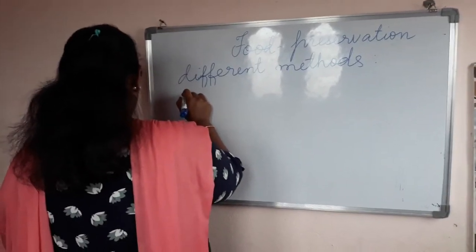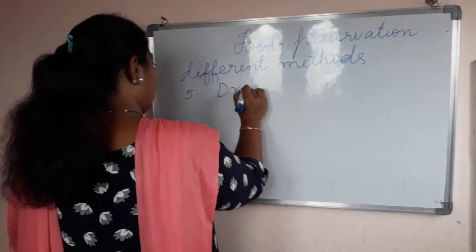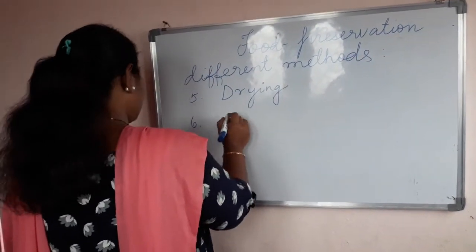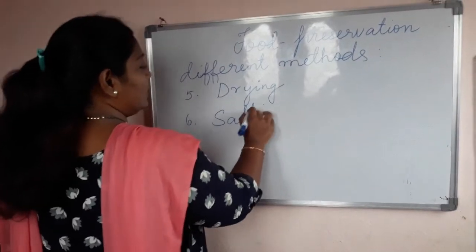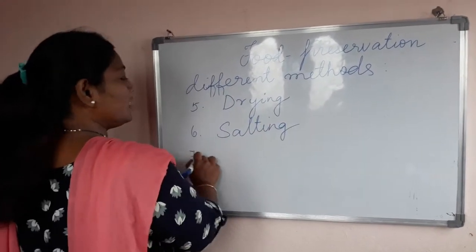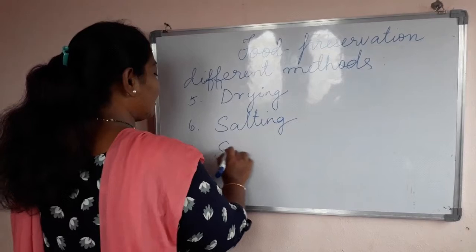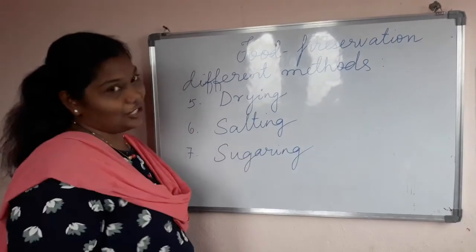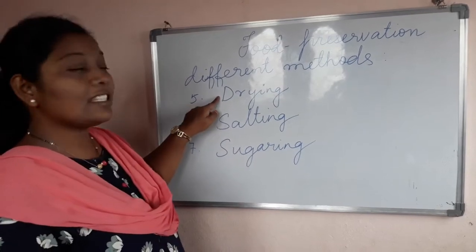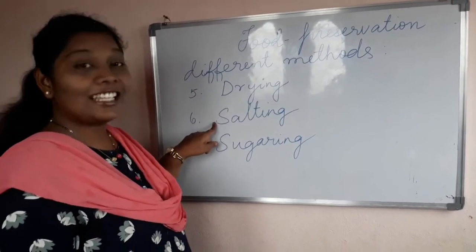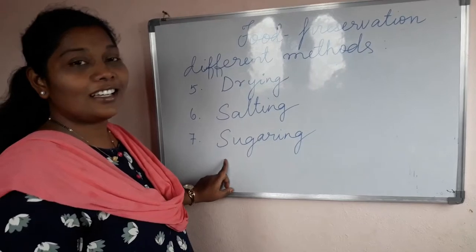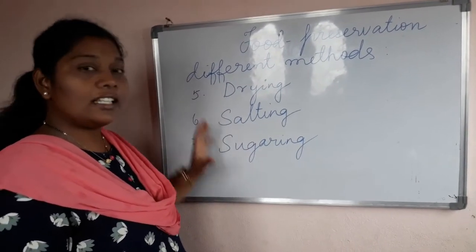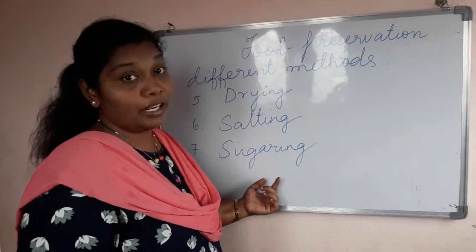Now we will see the other techniques. The fifth one is drying. Repeat it, children. Drying. Next, salting. What is it, children? Salting. And the last one is sugaring. What is it, children? Sugaring. See here: drying, next salting, and next one is sugaring. So now we will discuss each of these methods briefly.